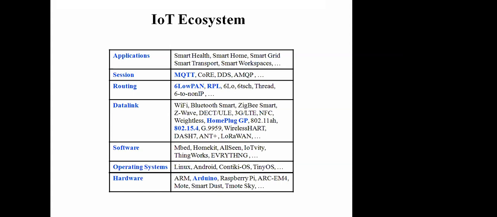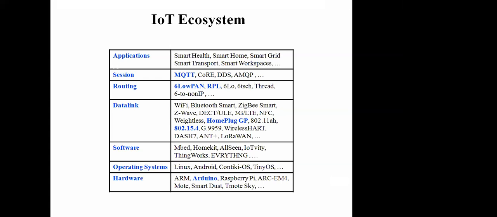Again, at the data link layer, we have a variety of options depending on your application and what kind of coverage area you need. For example, if you need small-range coverage, you will probably go with Bluetooth Smart or Bluetooth communication. For a little wider range, you will prefer Wi-Fi, and for long-distance transmission, you will prefer LoRa communication. LoRa is a wideband radio transmission. At the routing layer, 6LoWPAN is a widely used routing protocol. RPL is another protocol generally used in IoT implementations.